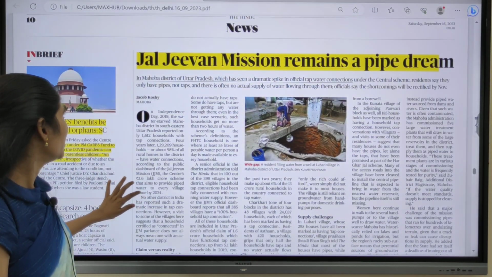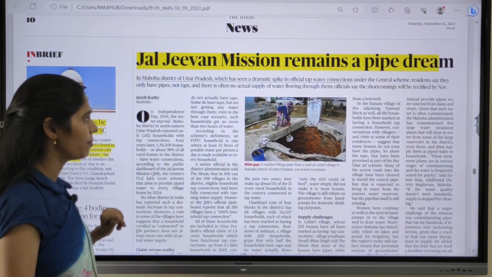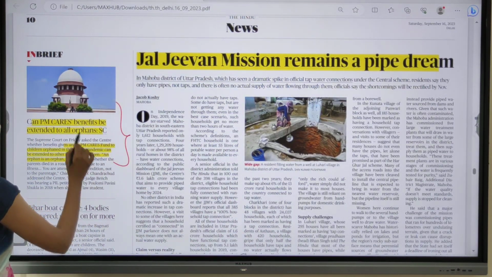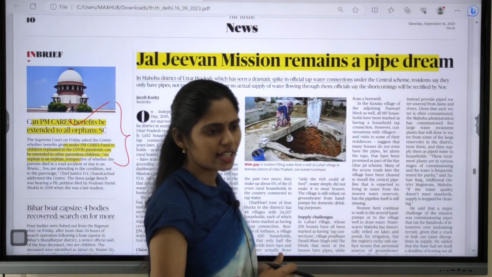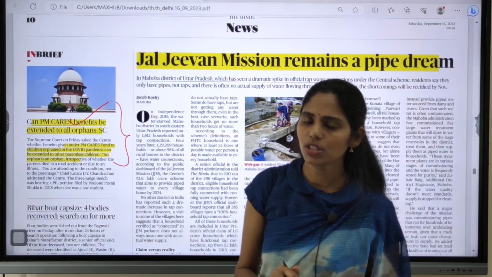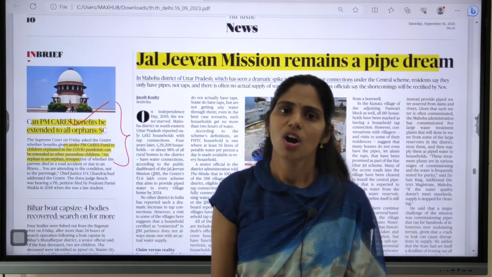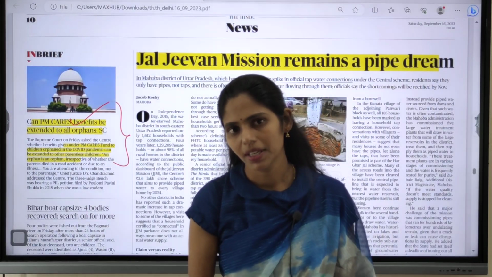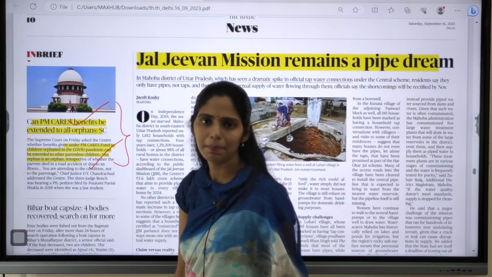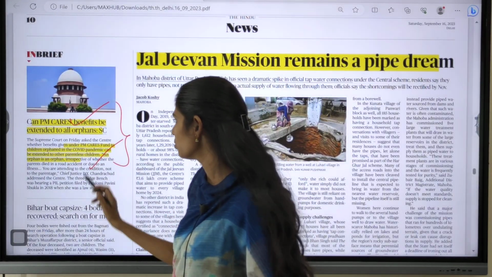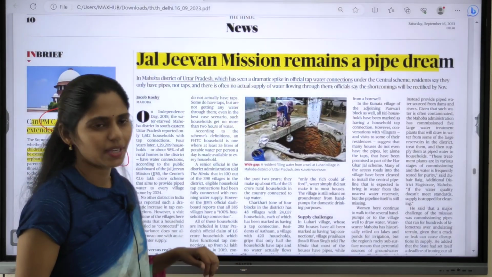And if you move on here in this page, you can see this article regarding Jal Jeevan Mission. I discussed this topic. And next topic, it is about PM Cares Fund. So actually, what is this PM Cares? PM Cares is nothing but a scheme came up by government to help orphan children. That means the children who lost their parents or guardians during this COVID-19 period. So government is helping such children, those children are nothing but the parentless children. So here you have to see some facts regarding this PM CARES. So please do some research regarding this PM CARES fund.